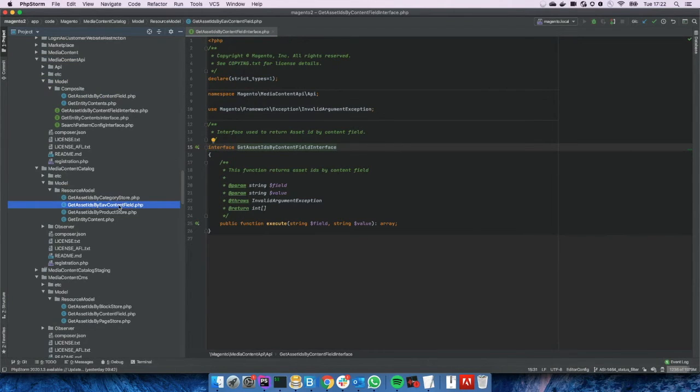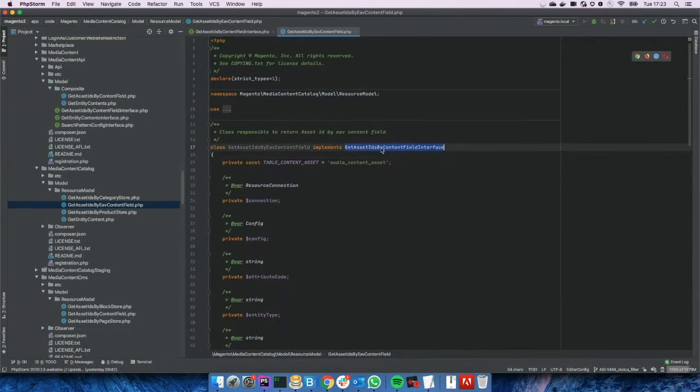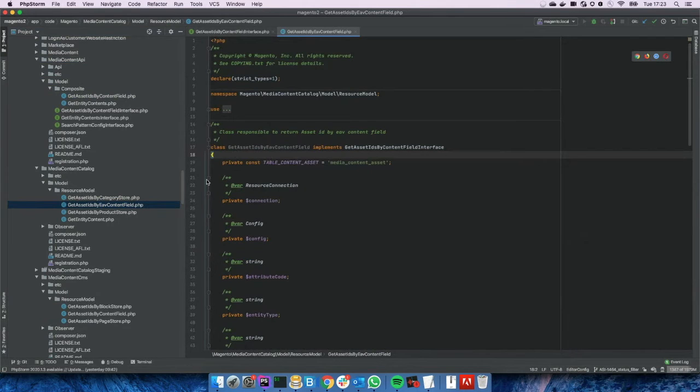So we created an implementation of the GetAssetIdsByContentField interface for EAV content field. By di.xml, we can inject the parameters here, and it works for catalog, for product and category, to find the status or any other EAV attribute that we are looking for.